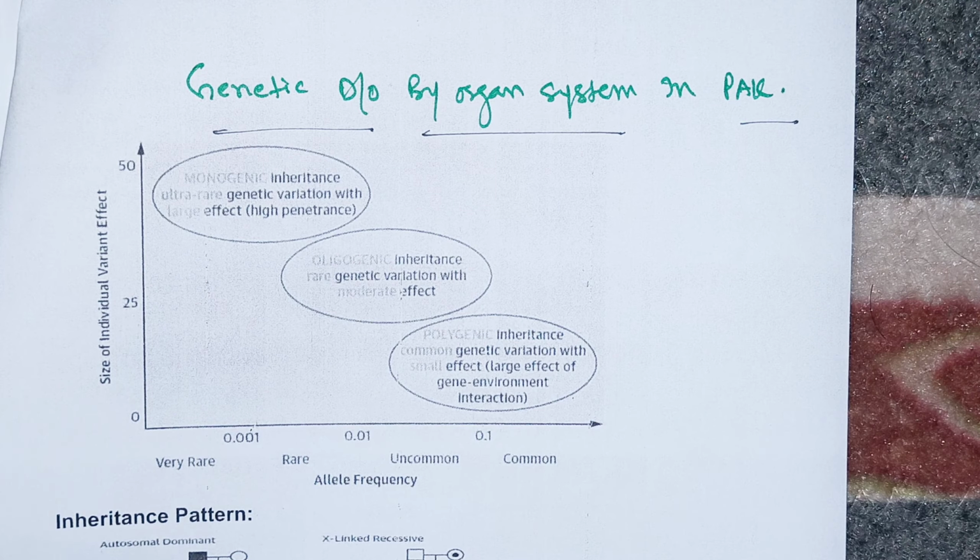penetrance. Okay, and what happens if two of these three children develop the disease and the third one does not develop the disease? This is called incomplete penetrance or reduced penetrance. Complete penetrance means the gene or genes for a trait are expressed in all the individuals with the abnormal gene.